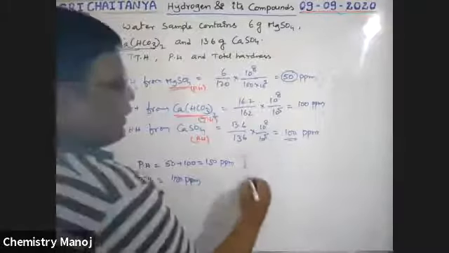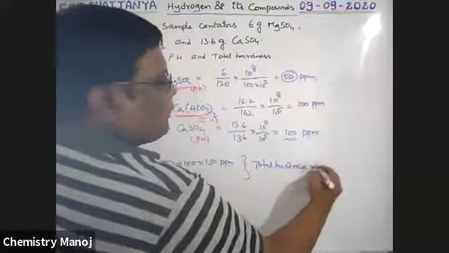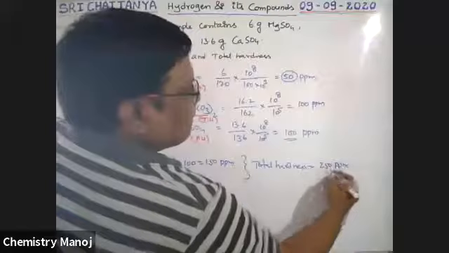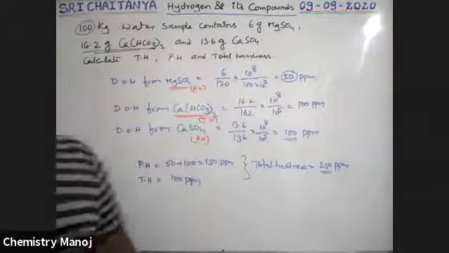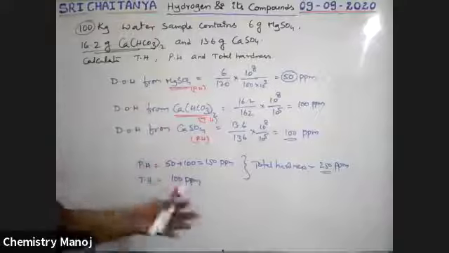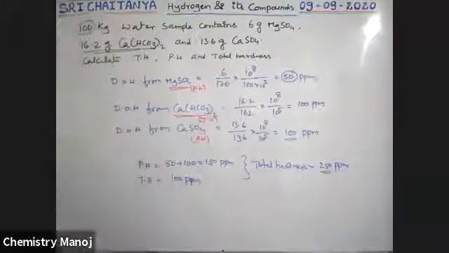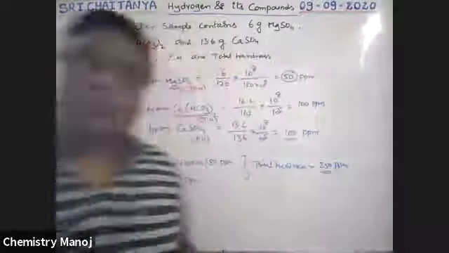Total hardness is 250 ppm. Yes, this is the way to calculate permanent hardness and temporary hardness. Last problem for today's class. Very, very important, and most of the time asked problem, boys.